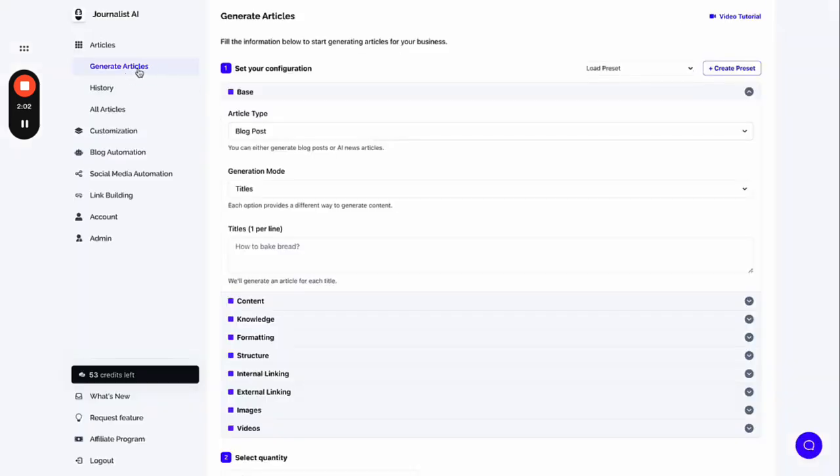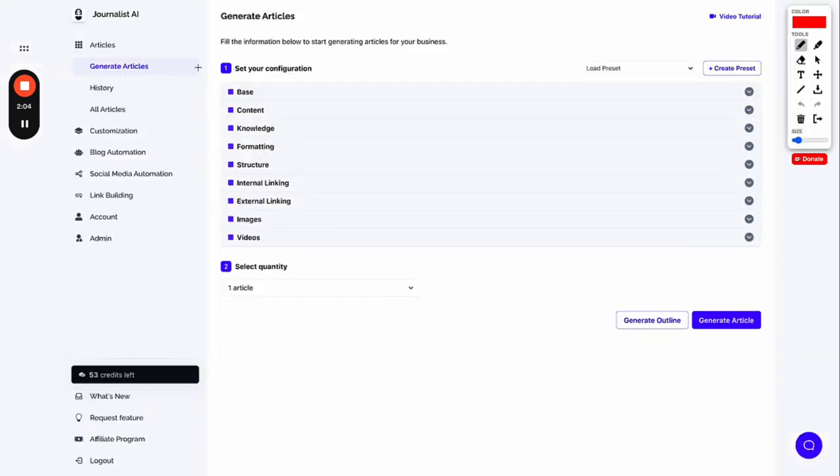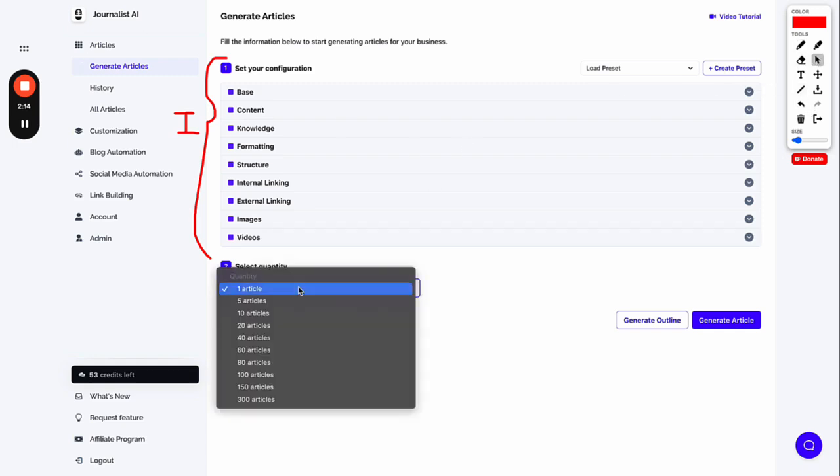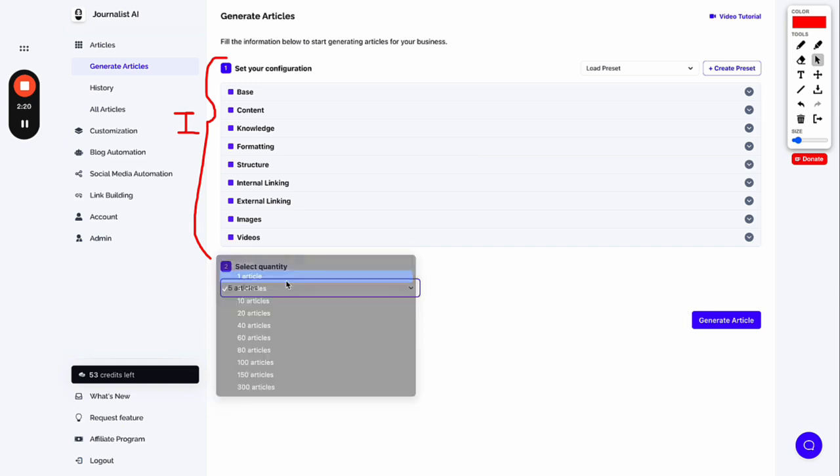So what you do is just go here to generate articles. And this is the input you give to the AI, okay? In this case, and of course, forgot to mention, the better the input, the better the output, okay? So that's why the input's quite long. Now, you just choose how many articles you want. For this case, you're going to just choose 1. If you're building multiple links, multiple guest posts, you might want to choose 5, 10, whatever. But just choose 1 for now.